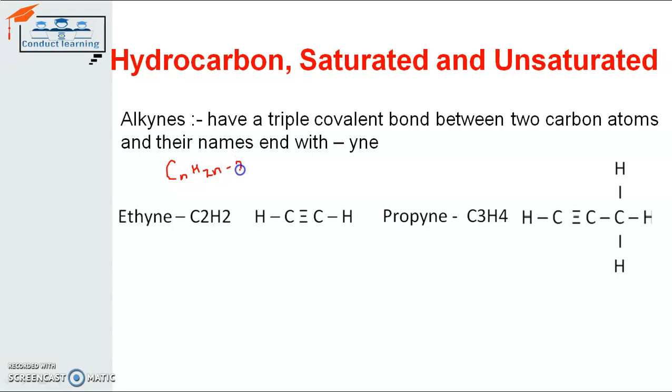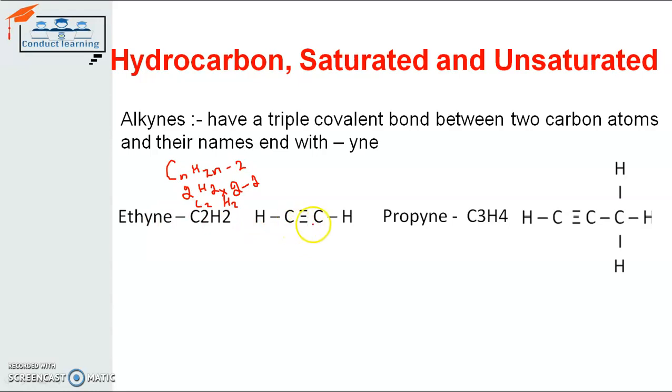So accordingly, if the carbon atoms are 2 in number, the hydrogen atoms will be 2 into 2, because the n value is 2 here, minus 2. So the H value becomes 2 only, after subtracting 4 minus 2. So C2H2 is the chemical formula for ethyne. Accordingly, the bonding between them is represented here.